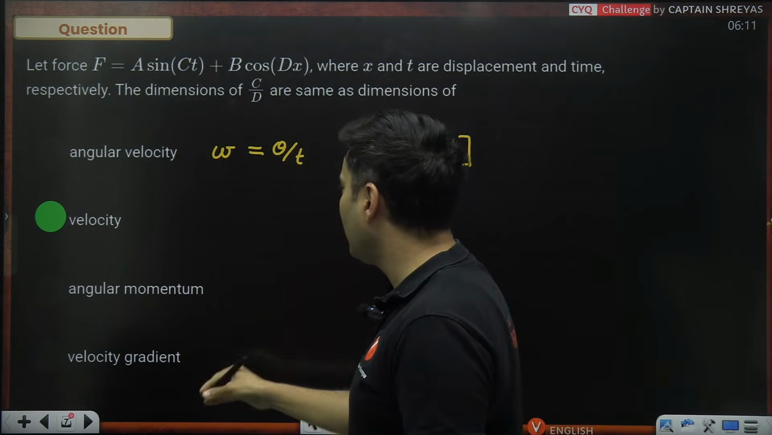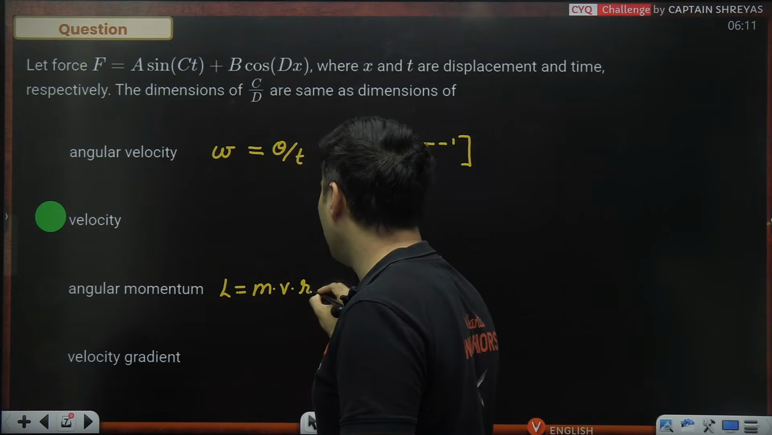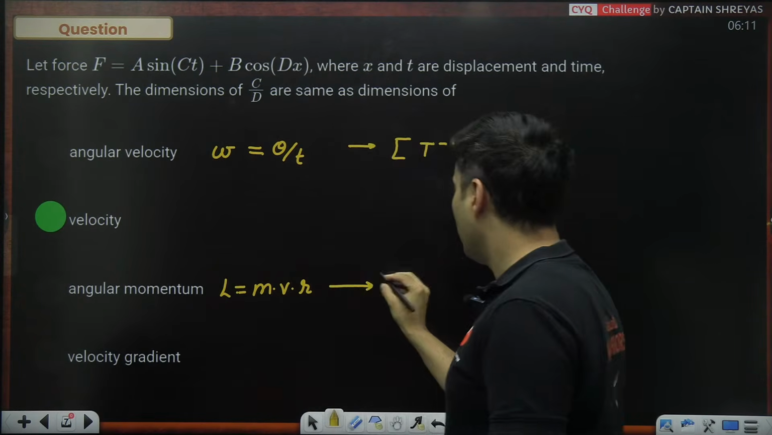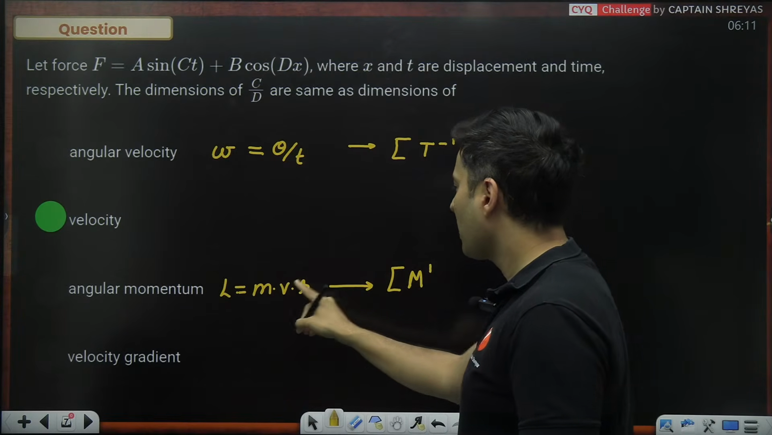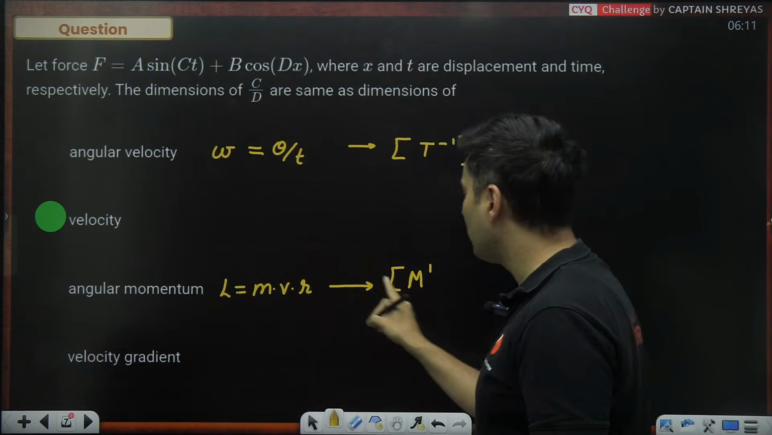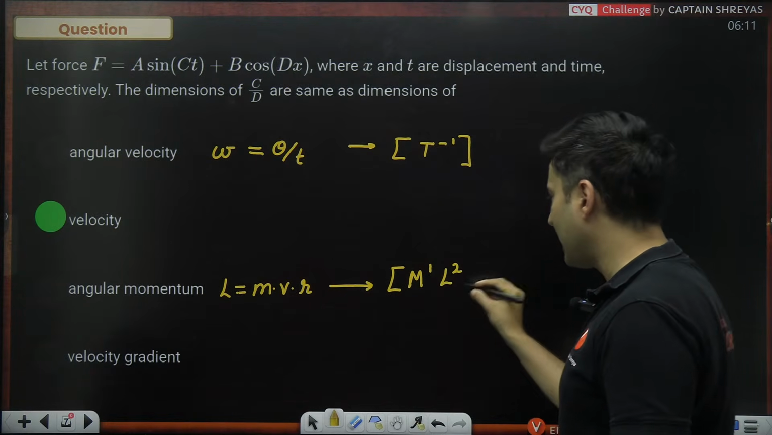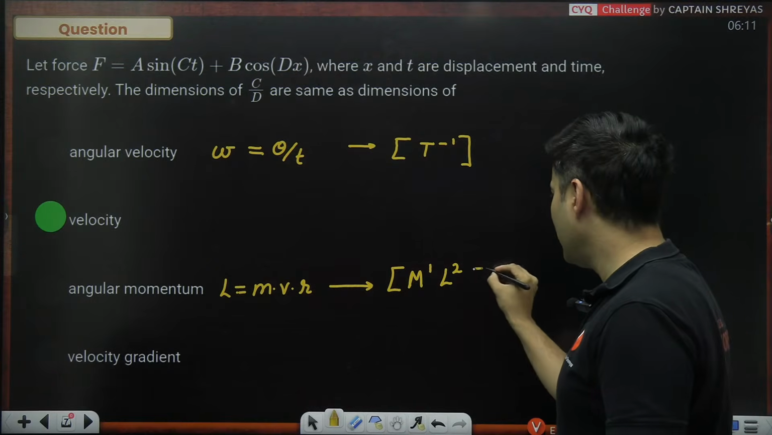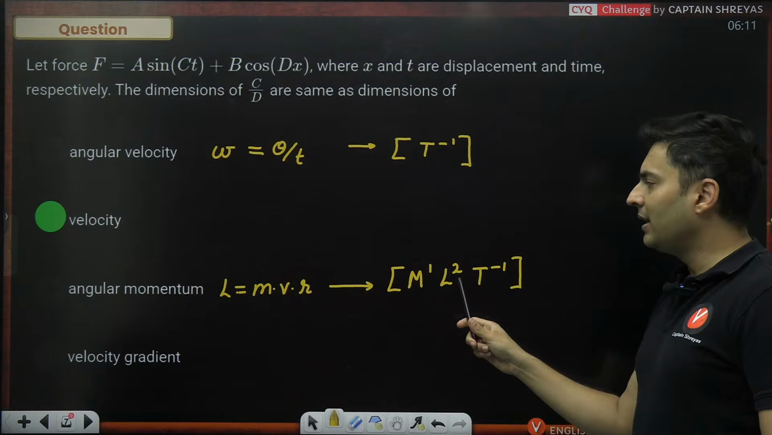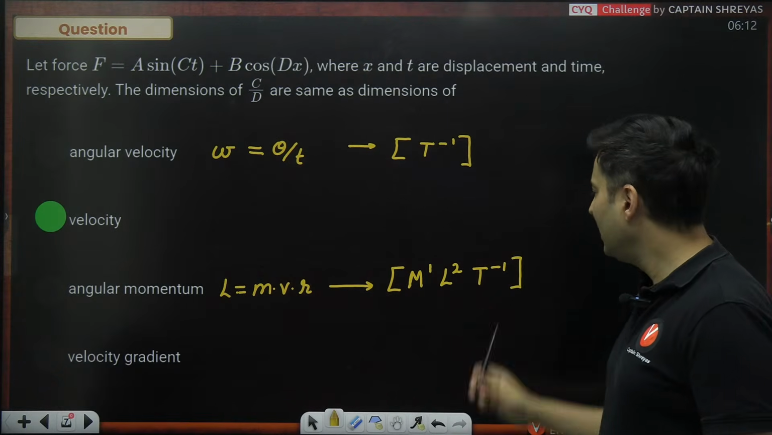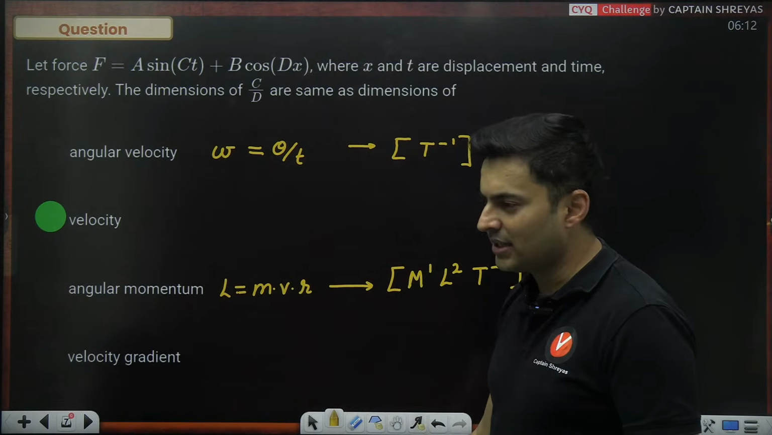Velocity, we just did it. Angular momentum, L, will be mass into velocity into distance. So the dimensional formula will be: mass is kg, so M raised to 1, meter per second into meter. So meter is there two times, so length raised to 2, and per second, guys, per second, so T raised to minus 1. M raised to 1, L raised to 2, and T raised to minus 1 from the velocity side.